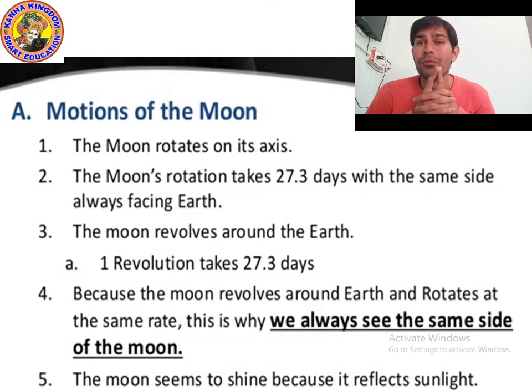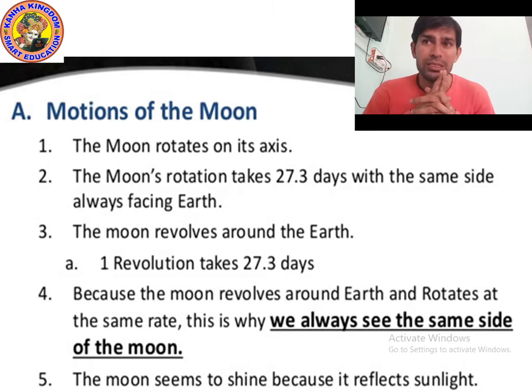Why are the revolution and rotation the same? Because the moon revolves around the Earth. You know the moon revolves around the Earth, and it rotates at the same rate on its axis. It is rotating at the same rate, meaning in the same time, and the revolution is also happening in the same time.